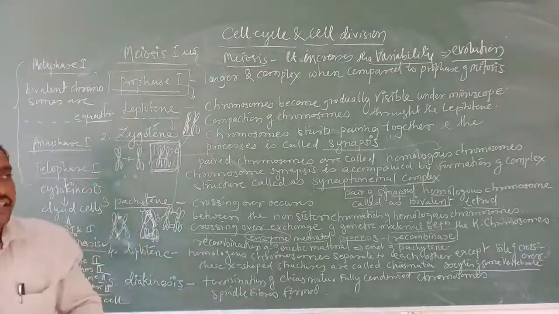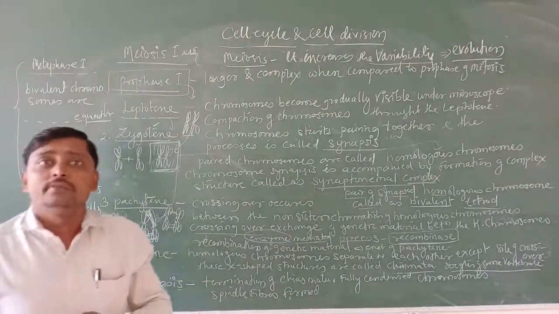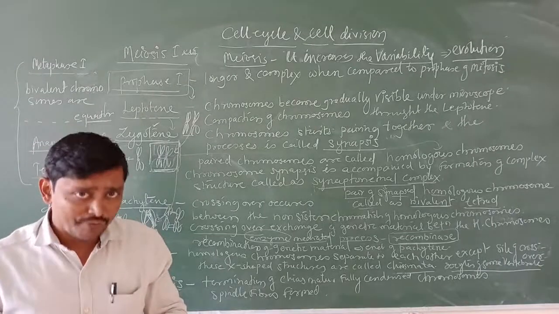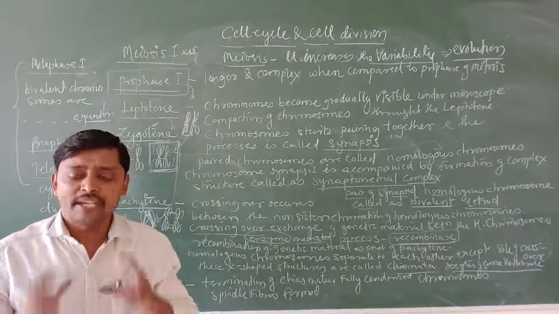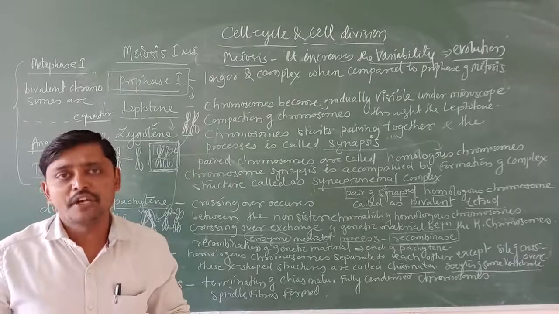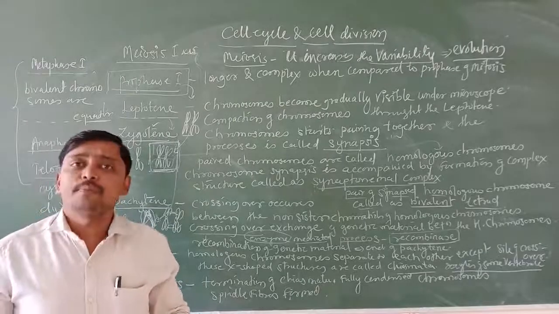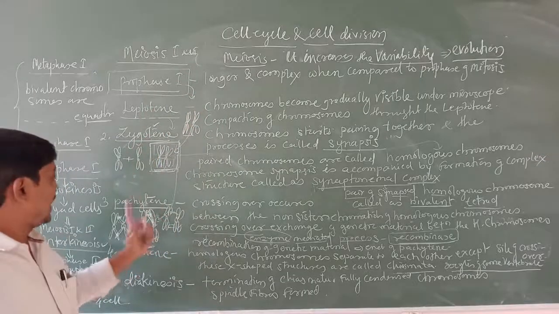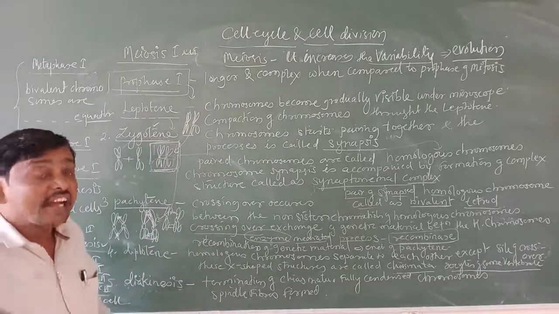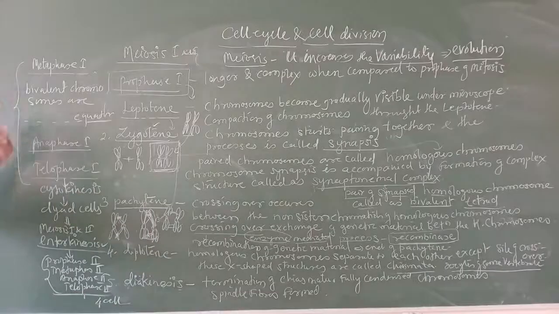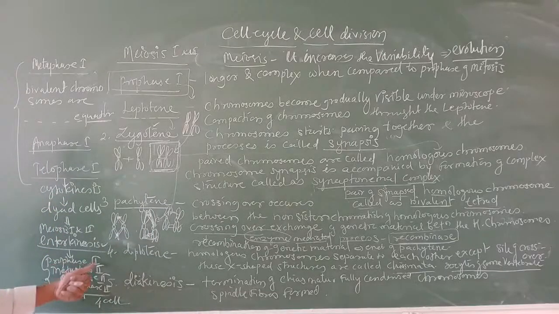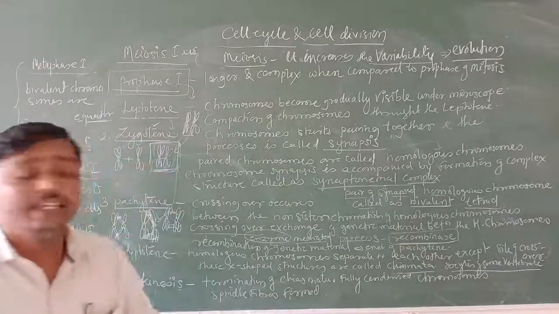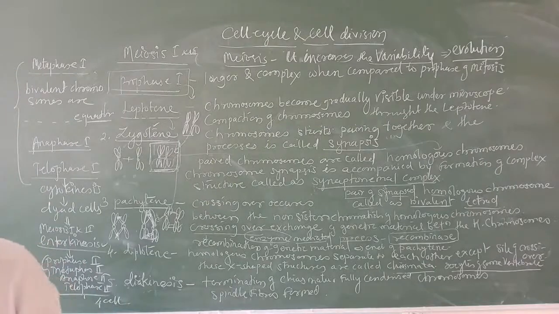In meiosis 1 we study prophase 1, metaphase 1, anaphase 1 and telophase 1, and a significant phase of meiosis 1 is prophase 1, which is followed by the phases leptotene, zygotene, pachytene, diplotene and diakinesis. The remaining phases, metaphase 1, anaphase 1, telophase 1, then cytokinesis, prophase 2, metaphase 2, anaphase 2 and telophase 2 are similar to mitosis. This is about meiosis.